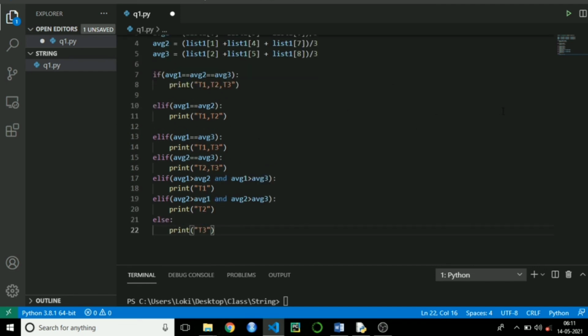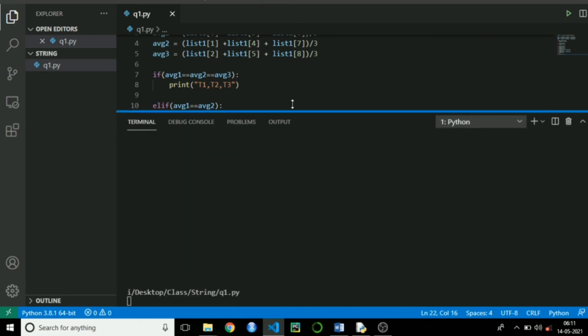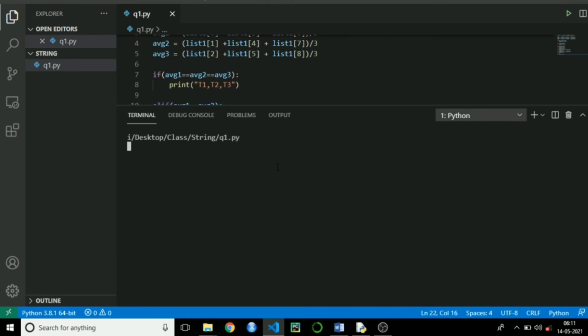I will run this code to make sure whether it is running fine or not. Okay, I will little bit expand this output console. Okay, I will give input here the oxygen level of trainee 1, then trainee 2, then trainee 3, 1, 2 and then 3.